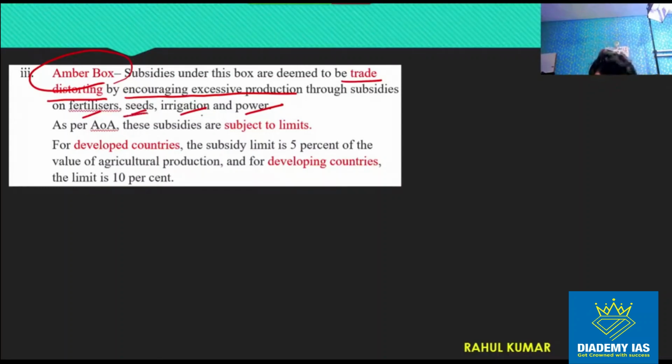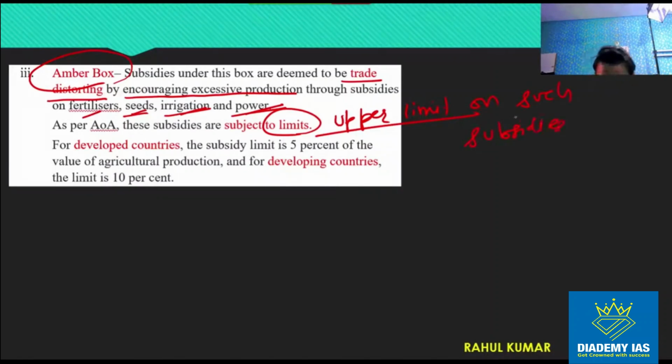So seeds, irrigation, power, depending upon the country again, right? So as per AOA, there is an upper limit on such subsidies, right? Because they are trade distorting. They are providing unfair support to the farmer, which will hamper the free trade.